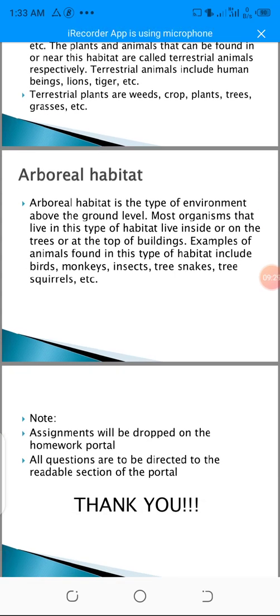Note, assignments will be dropped on the homework portal. If you have any questions concerning this, send them in the readable section of the portal. I want you to copy this note and put it down in your notebook. The document will also be sent, just as I will send the video.